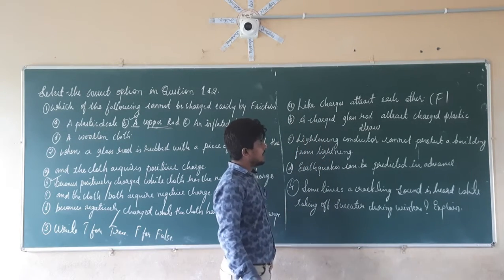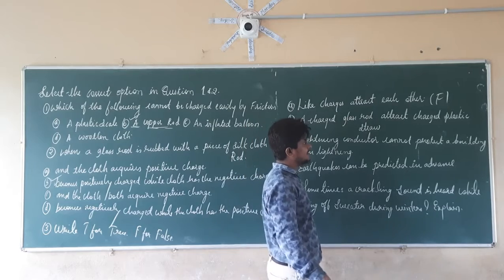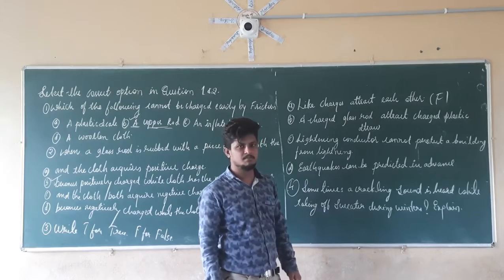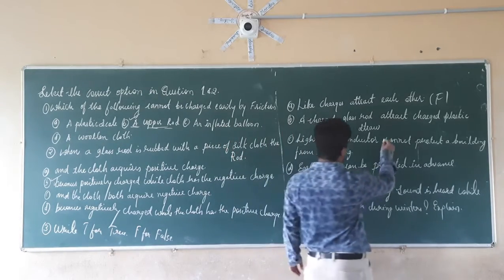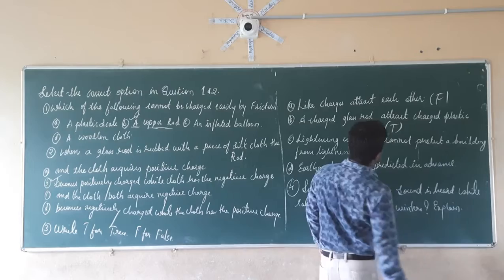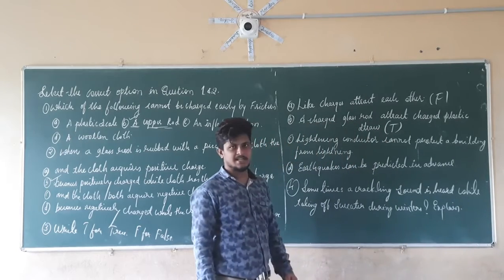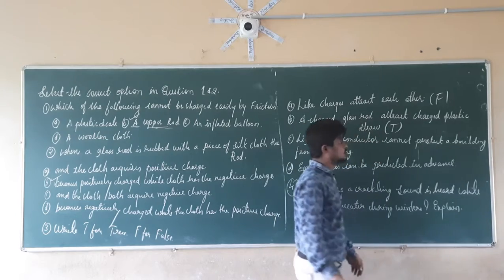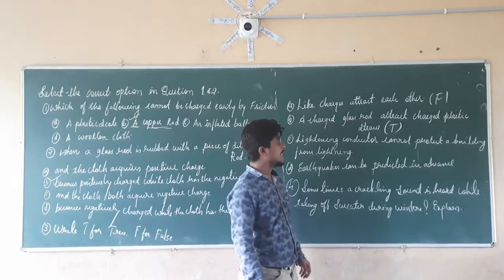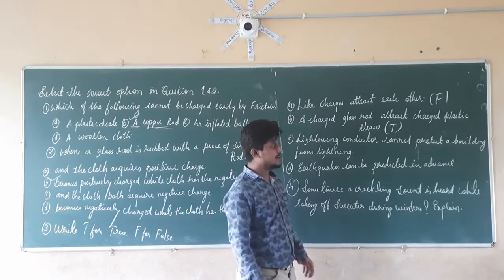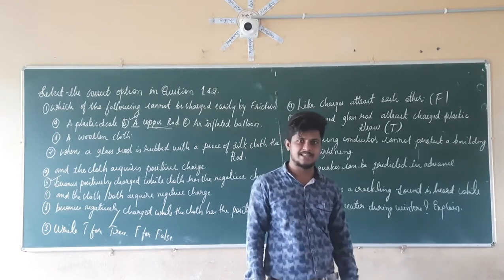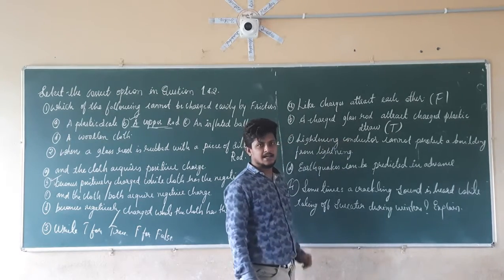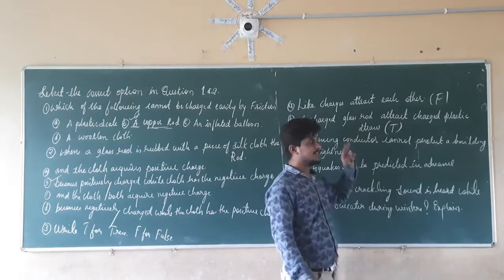Second statement: a charged glass rod attracts a charged plastic straw. So this statement is true. Since we know that a charged glass rod contains positive charge and a charged plastic straw contains negative charge, and positive and negative charges attract each other, in the same manner a charged glass rod attracts a charged plastic straw. So this statement is also true.